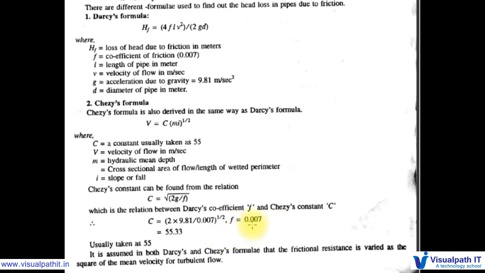Sorry, f is 0.007, a constant we have taken. If we solve this, we will get 55.33, usually taken as 55. And so here it is 55.